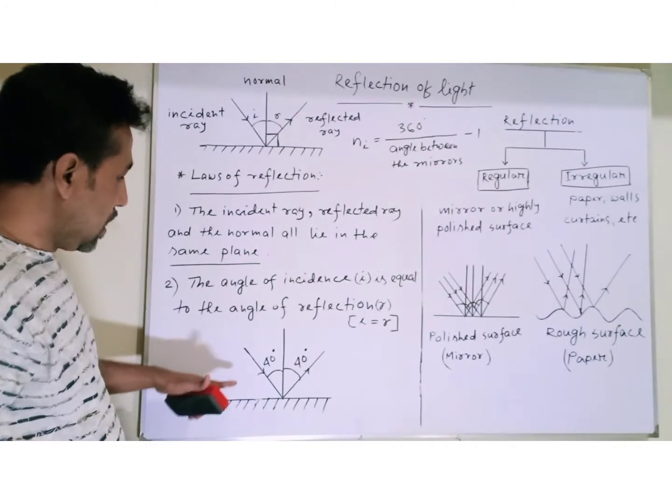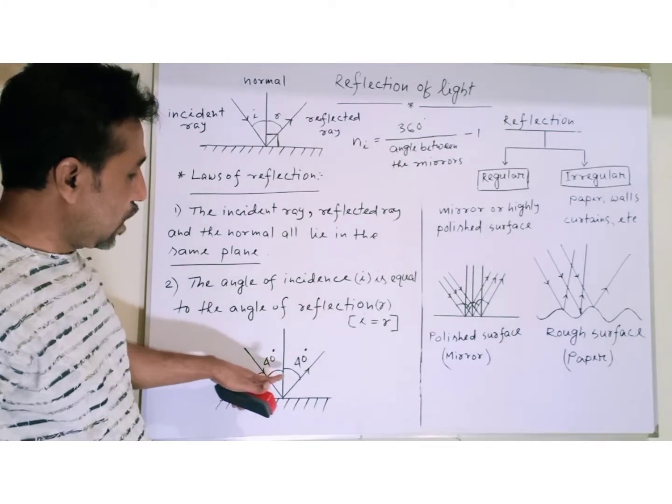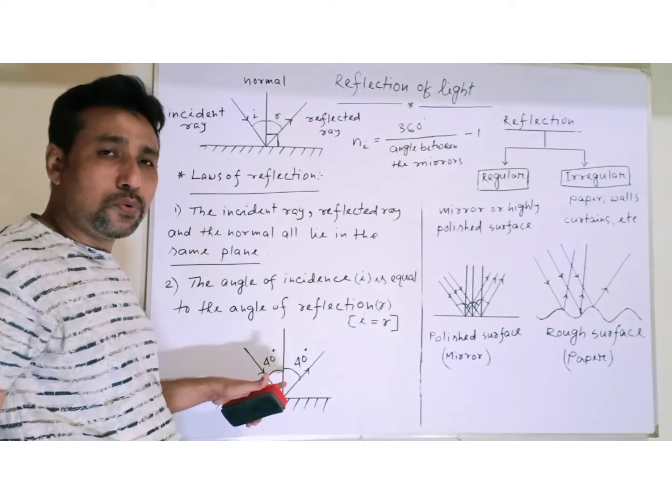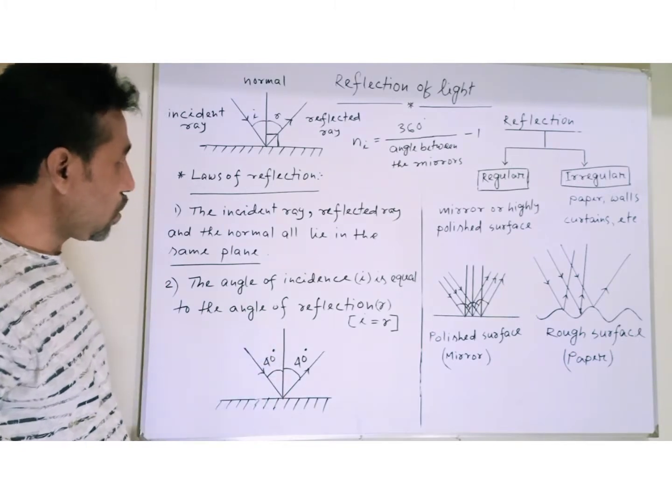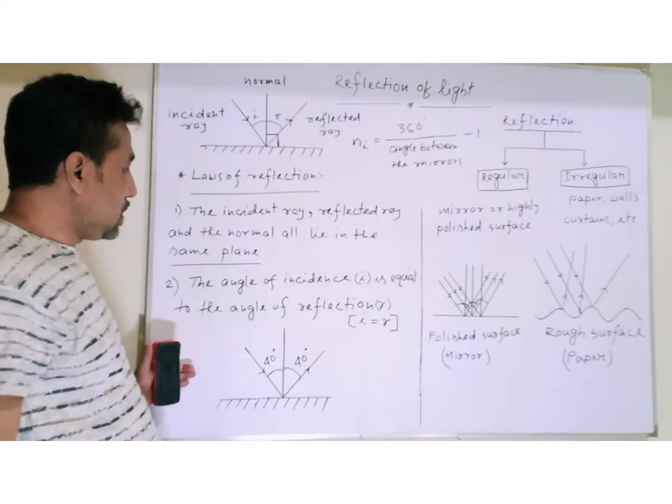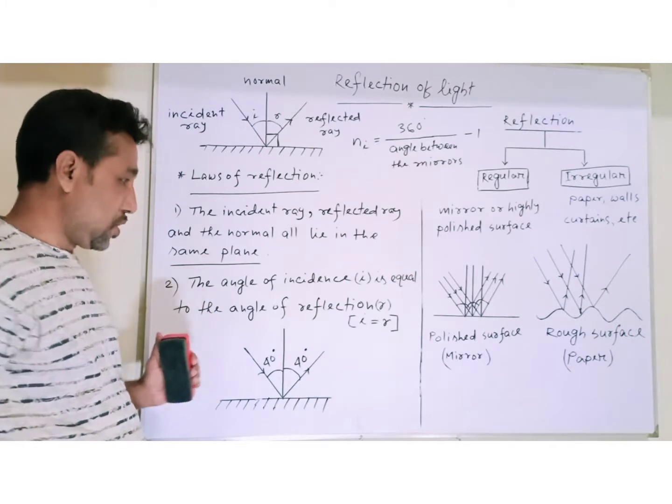It means the angle of incidence and angle of reflection will be equal. This is the laws of reflection.